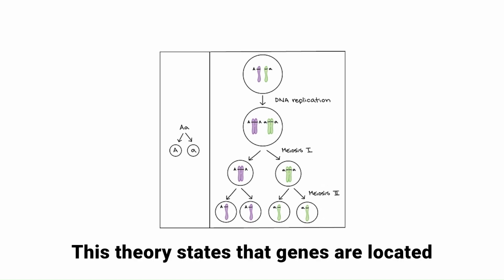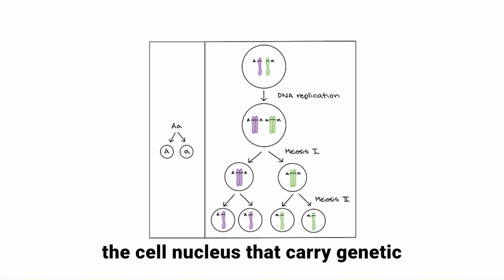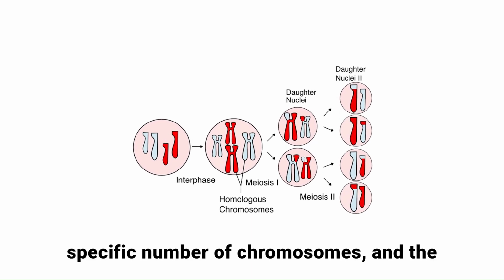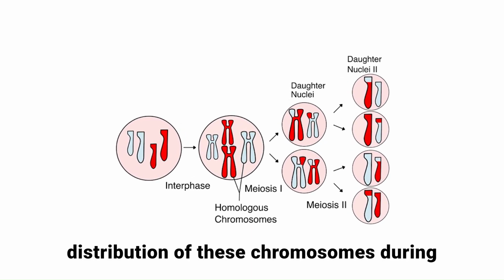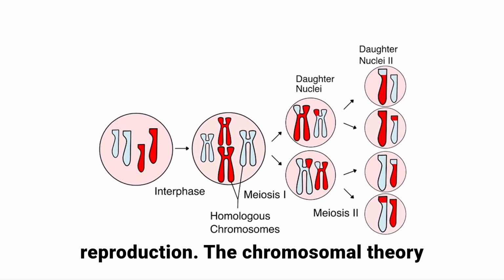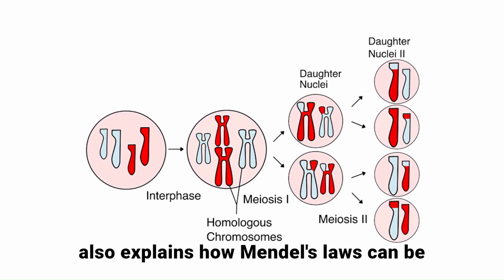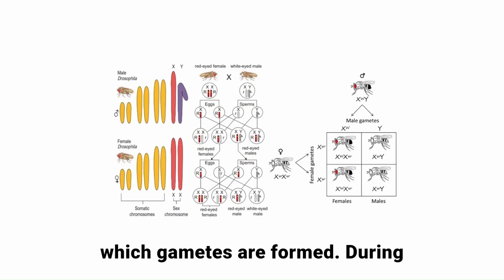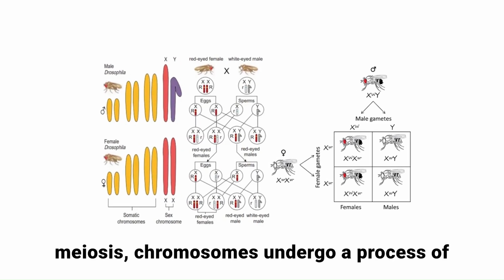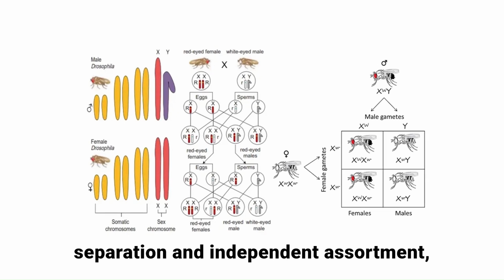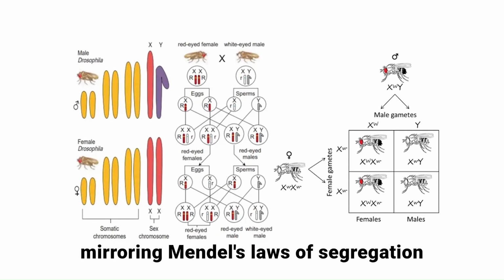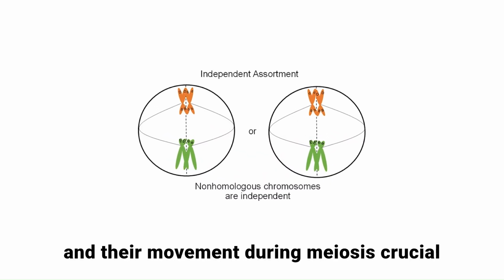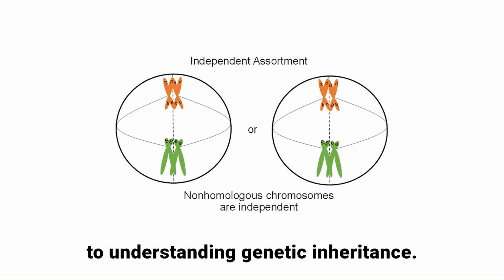This theory states that genes are located on chromosomes, which are structures in the cell nucleus that carry genetic material. Each species has a specific number of chromosomes, and the inheritance of traits is governed by the distribution of these chromosomes during reproduction. The chromosomal theory also explains how Mendel's laws can be understood in terms of chromosome behavior during meiosis, the process by which gametes are formed. During meiosis, chromosomes undergo a process of separation and independent assortment, mirroring Mendel's laws of segregation and independent assortment. This makes the chromosomal location of genes and their movement during meiosis crucial to understanding genetic inheritance.